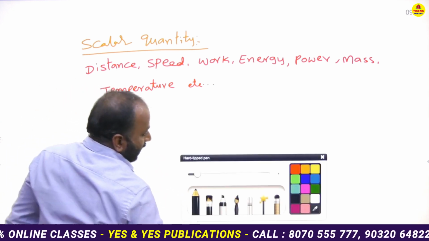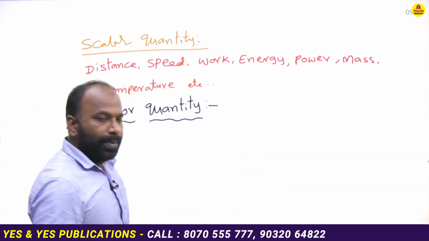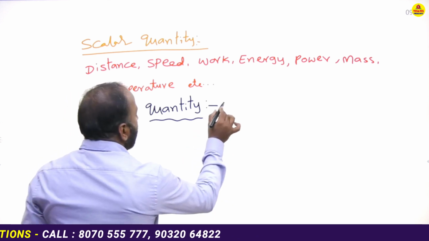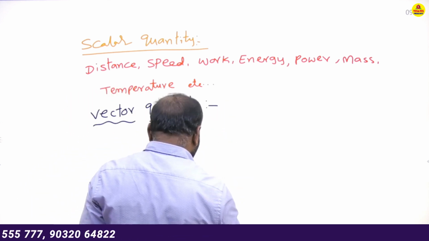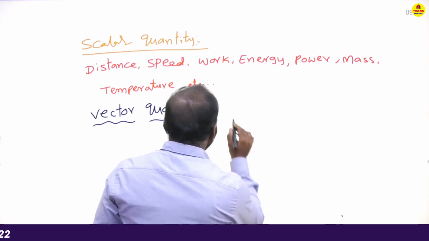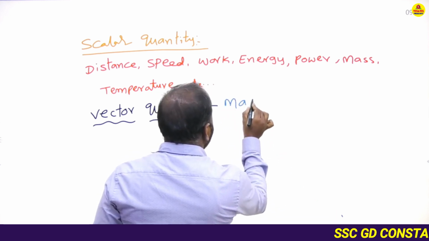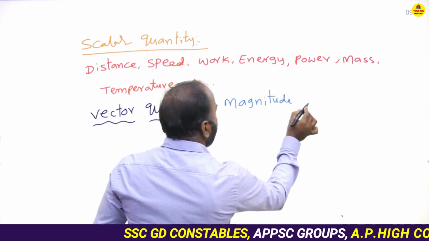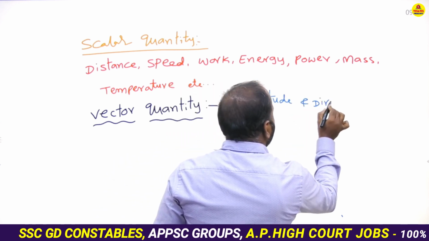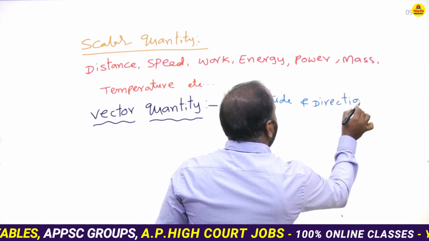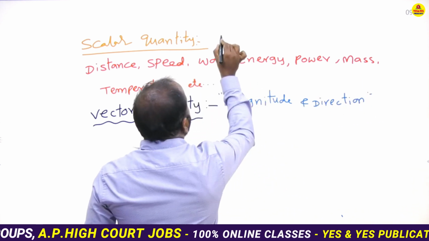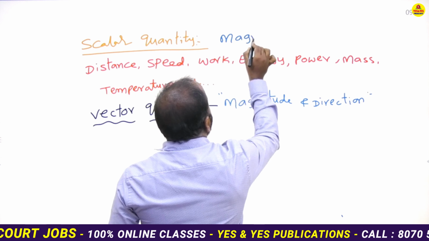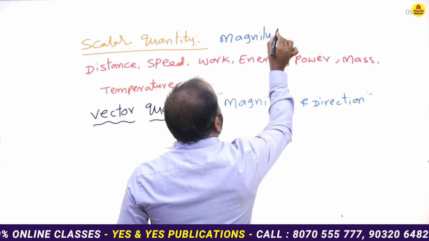Vector quantity, we just discussed, it has both, what are they? Magnitude and direction. Here it has only magnitude, right?